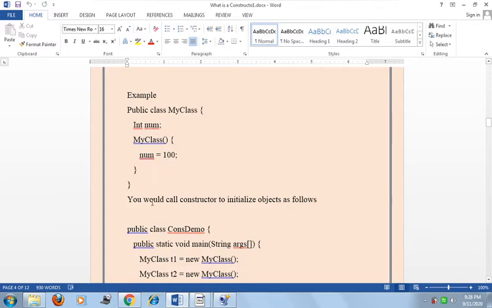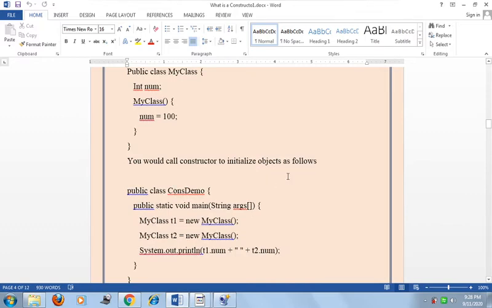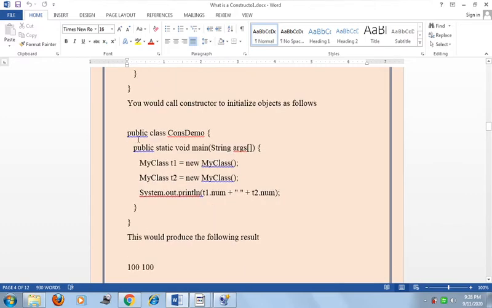So here you will call the constructor to initialize the object as follows. Here is public class ConstructorDemo, and in that class we again call the main method, and in that main method we create an object of MyClass. T1 is the object of MyClass equal to new, and here we call the constructor. Then MyClass T2 is another object of this class equal to new MyClass.